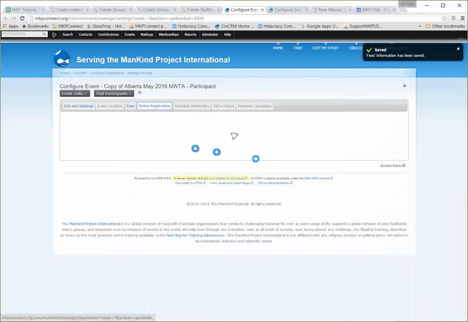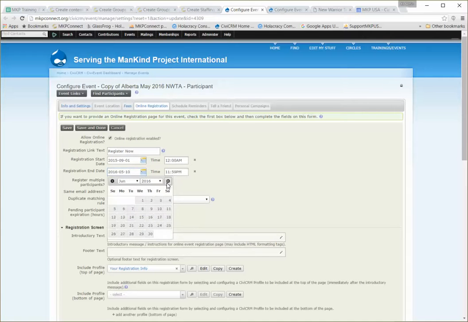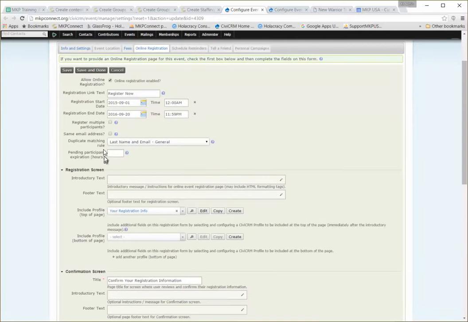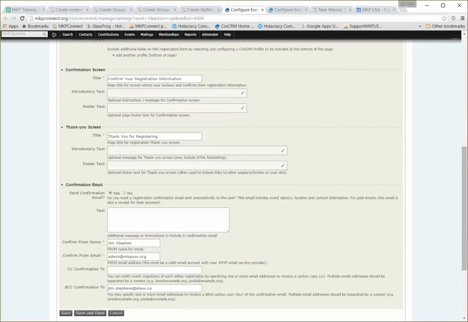And then online registration. We need this to be the Tuesday of the week of. So September 23 is when it starts. Tuesday is the 20th. And there it keeps the duplicate matching row of last name and general. And there it is. It's Jim Stevens, the individual that was in the confirmation on the other.